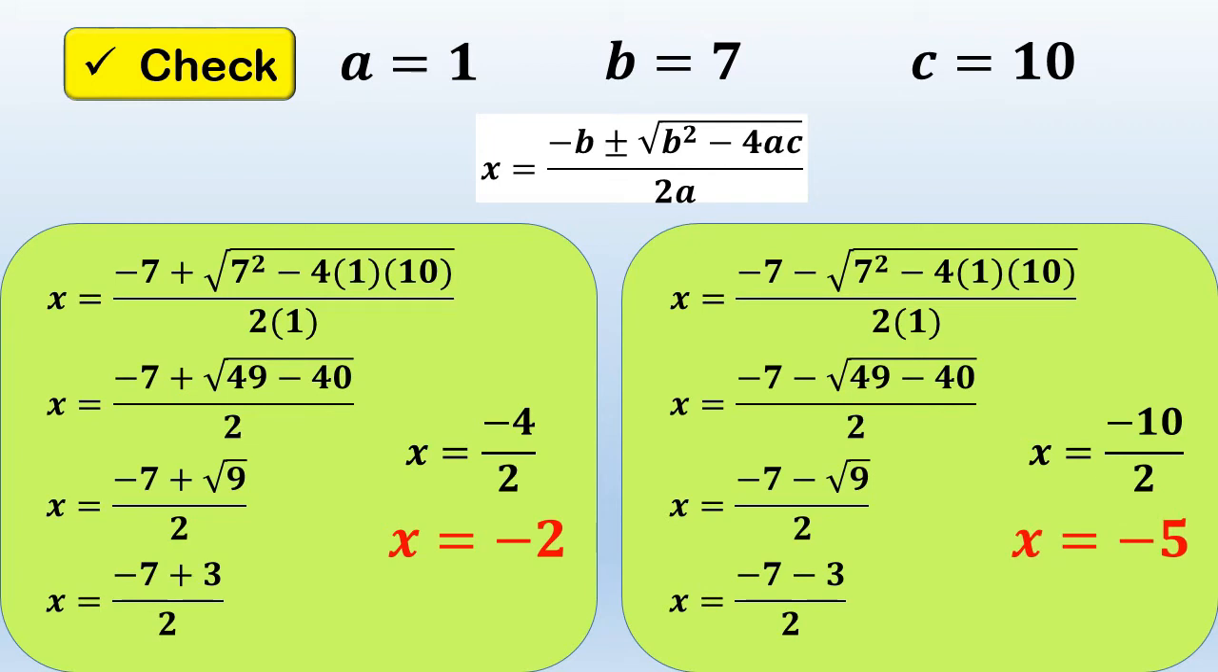The values of the roots of the given equation are negative 2 and negative 5. Since our discriminant is 9 and 9 is greater than 0, and also it is a perfect square, therefore the roots of the given equation are rational numbers but not equal. So as you can see, the values of our roots are not the same. So it means the discriminant is true to the given equation.